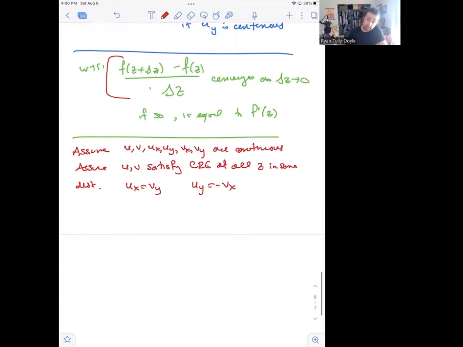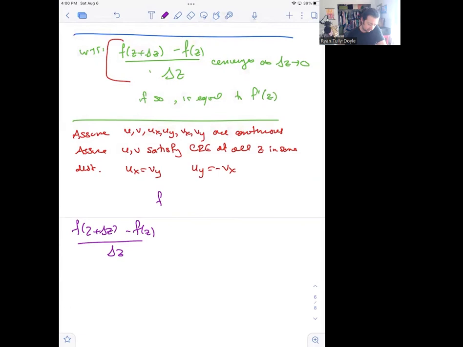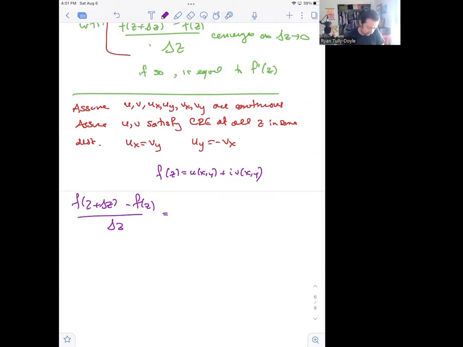Okay, so let's begin with our expression, and we'll begin manipulating it. If I have f of z plus delta z minus f of z, divided by delta z, and I'm thinking about f as the function you get by writing f of z equal to u of x, y plus i times v of x, y, then I can break f apart into its real and imaginary parts to write this as U of delta z plus i V of delta z.